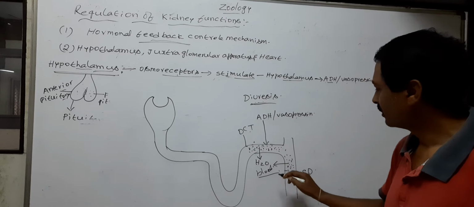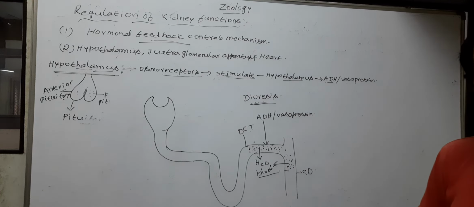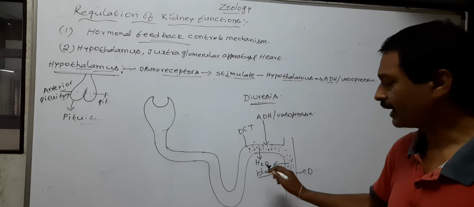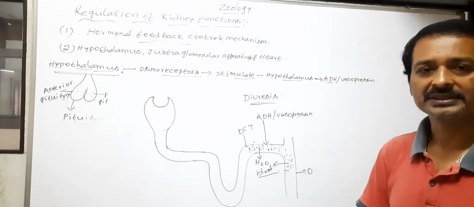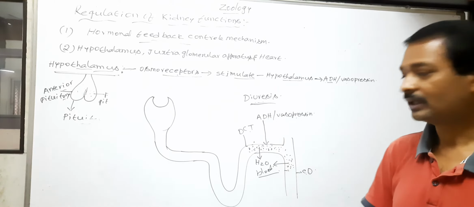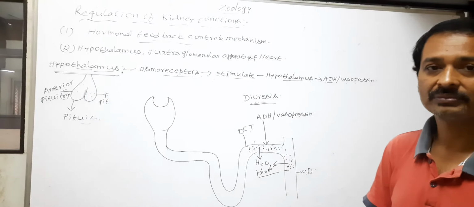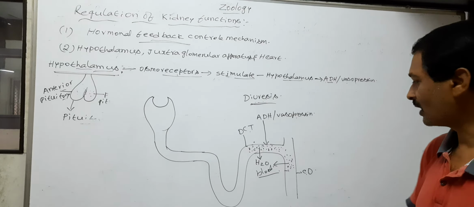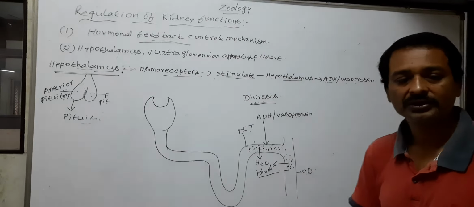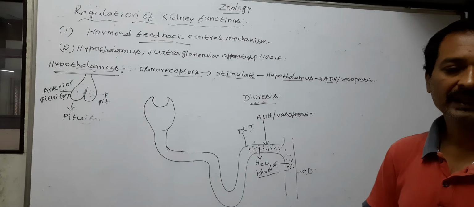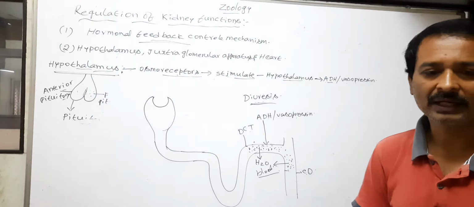Now the volume of body fluids is increased, preventing diuresis, preventing the loss of water through urine, and increasing the volume of the body fluids.